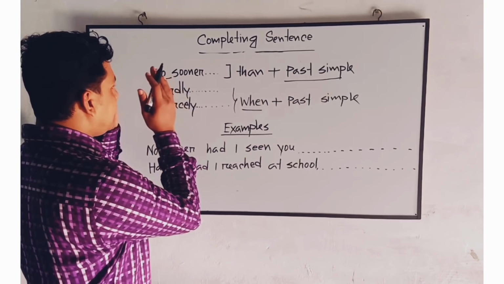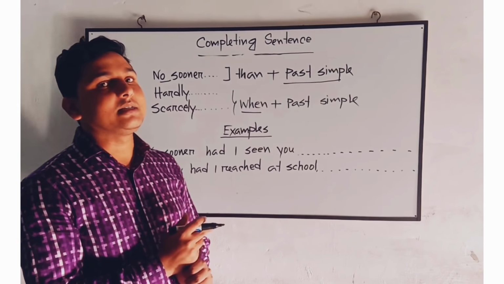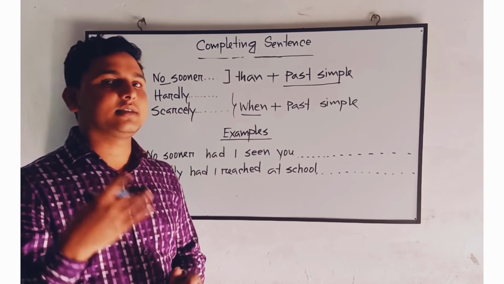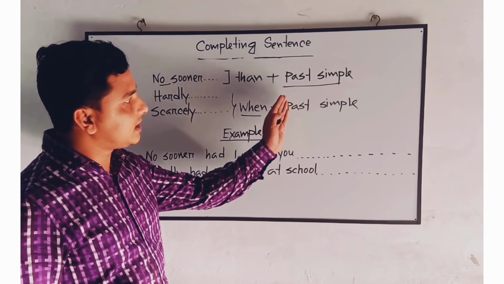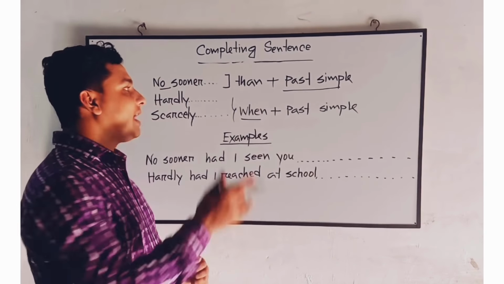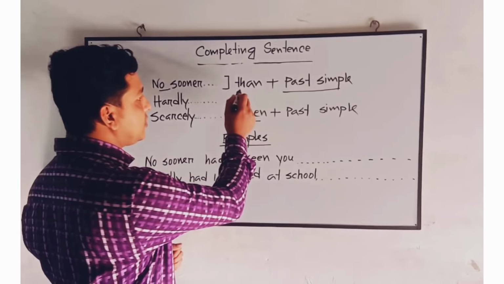So what is the point? The point is that when our sentence is started with no sooner, hardly and scarcely, the last part of the sentence will be completed using the structure of past simple, and the connector will be different. Whenever we use no sooner, the connector will be then.